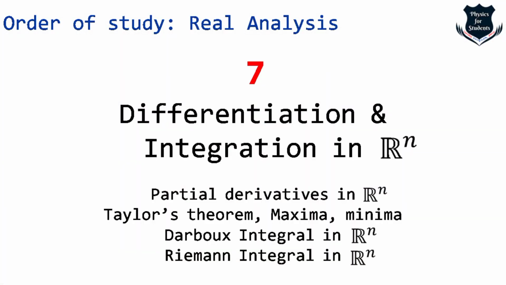Why metric spaces? Because now we really want to take forward the Euclidean spaces further to n-dimensional spaces. Okay. Here on your screen, this is the seventh topic, which should come chronologically so that there is no confusion. It is called differentiation and integration in Rn. So now you see that we are further extending it to n-dimensional.